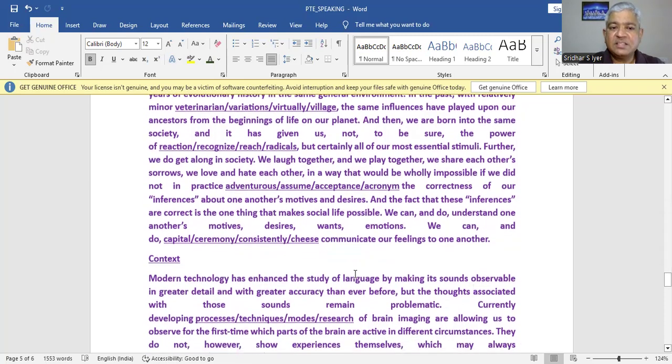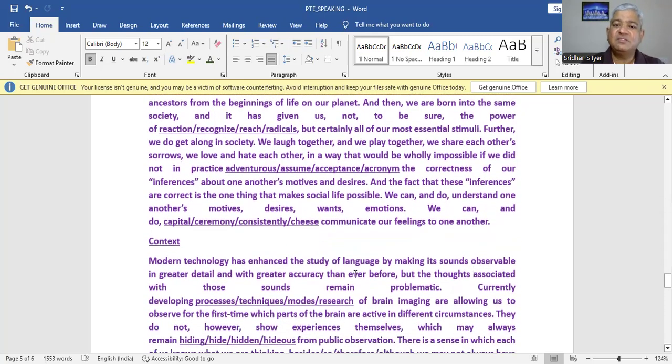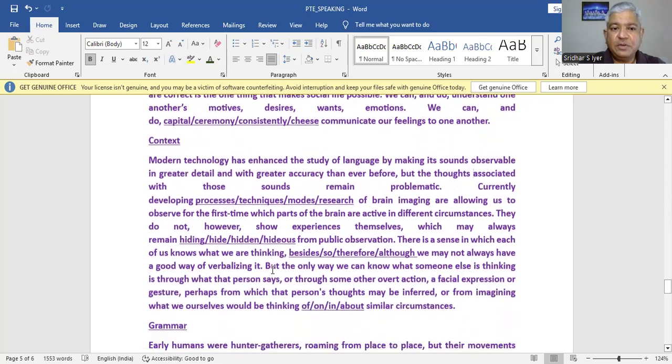We can and do understand one another's motives, desires, wants, and emotions. We can and do dash, capital, ceremony, consistently, cheese. So I don't see any collocation on do capital, do ceremony, do cheese, because you have to consistently communicate is the right collocation, our feelings to one another. All right, let's look at the contextual kind of fill in the blanks.